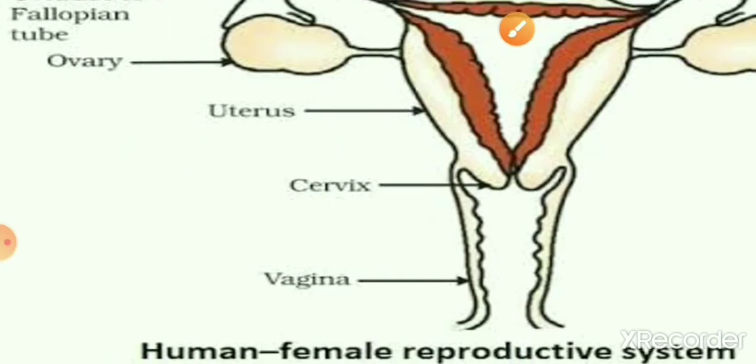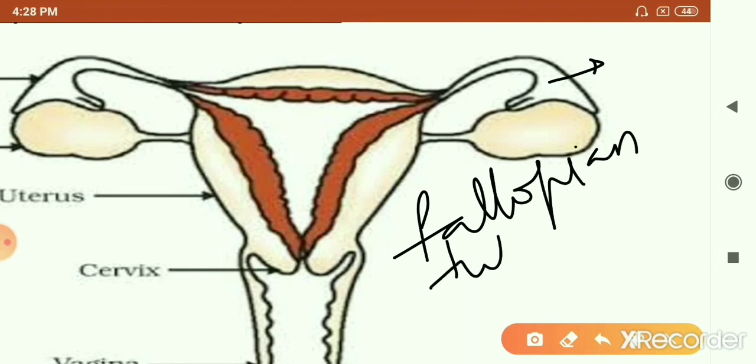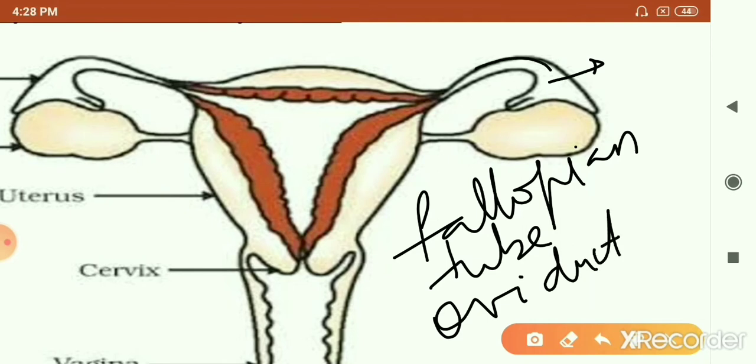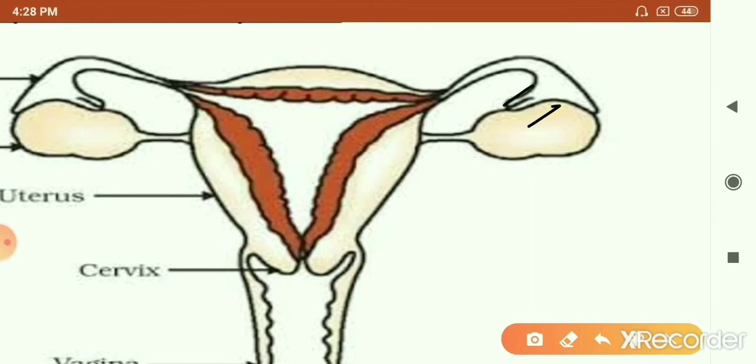Now each ovary, if you see here, lying very close to the ovary, is a duct. This duct is called a fallopian tube, or it is also called the oviduct. The fallopian tube or oviduct is around 10 to 12 centimeters long. I would say it's not connected directly to the ovaries; rather, the free end of this fallopian tube will be lying very close. It's funnel shaped and it almost overlaps the ovary, right? So this is a 10 to 12 centimeters long tube which is called an oviduct.